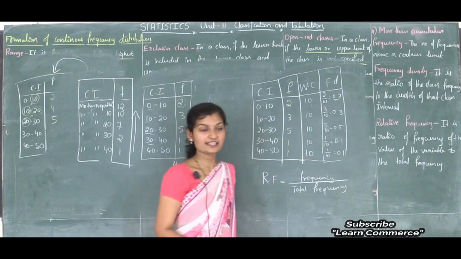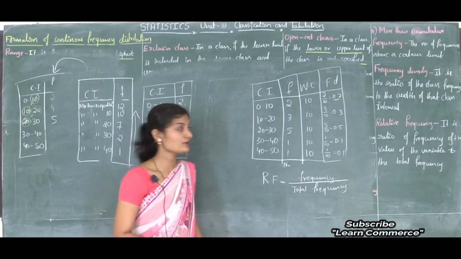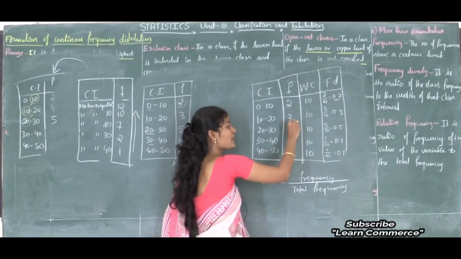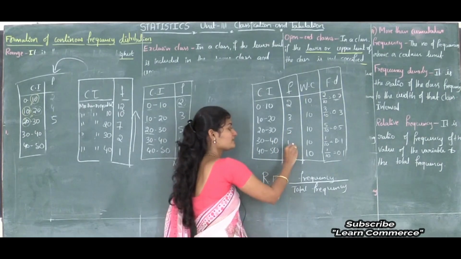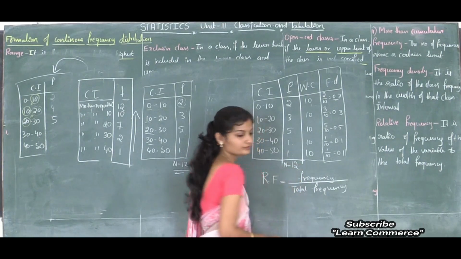So total frequency, what is that? Total frequency is denoted by capital letter F. So what is total frequency? That is the total of these frequencies. See here, 2 plus 3 is 5, 5 plus 5 is 10, plus 1 is 11, plus 1 is 12. So here total frequency is 12.